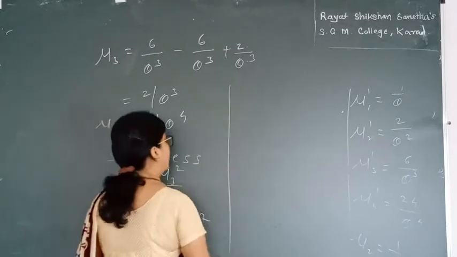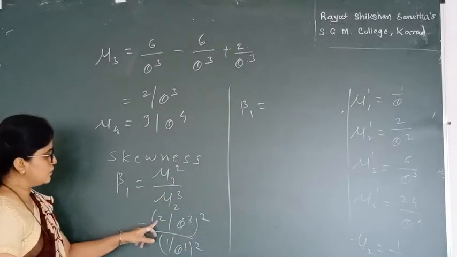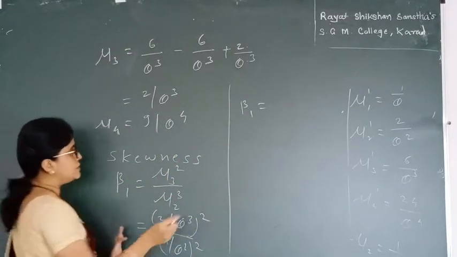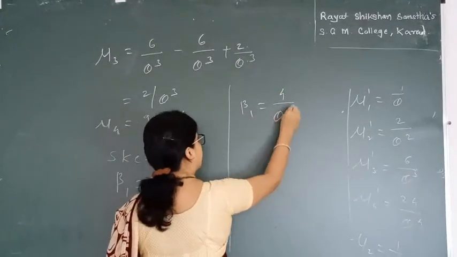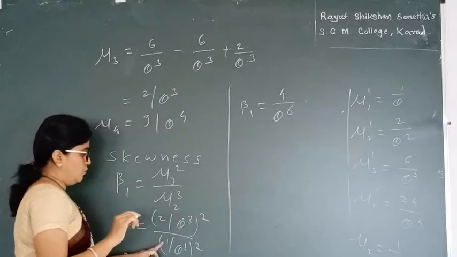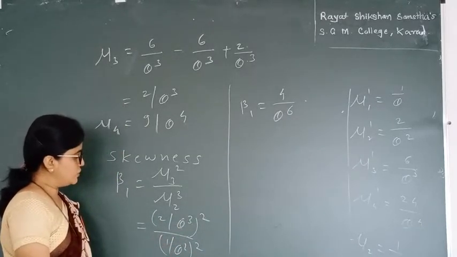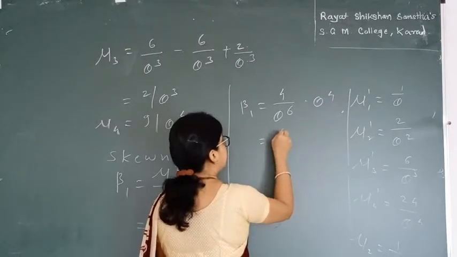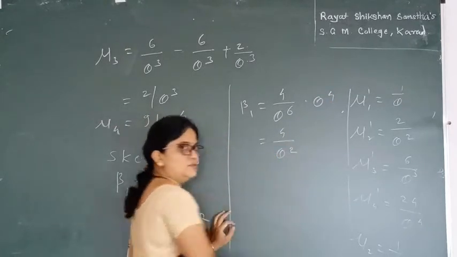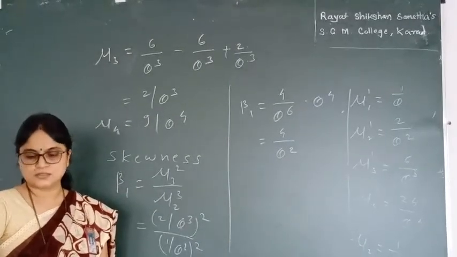So I get 4 divided by theta raised to 6, into theta raised to 6 over 1... that is, theta raised to 6 in the denominator of mu 2 cube, and hence it is 4 divided by theta square.